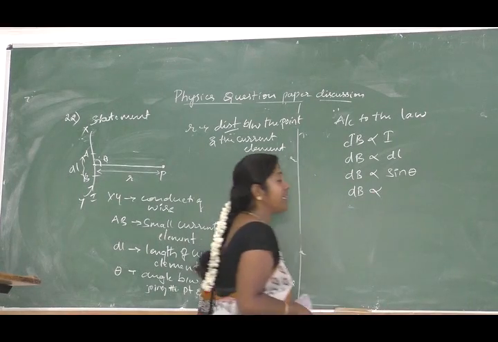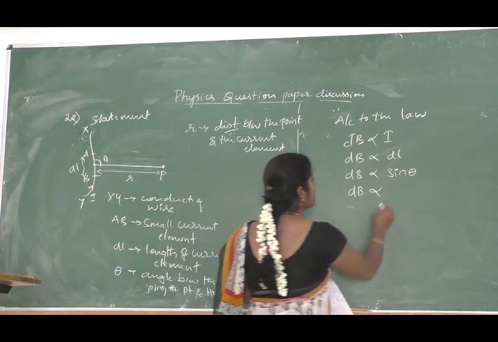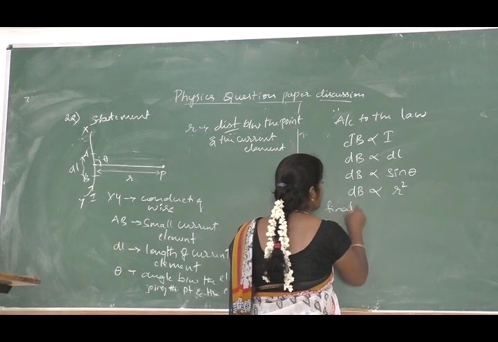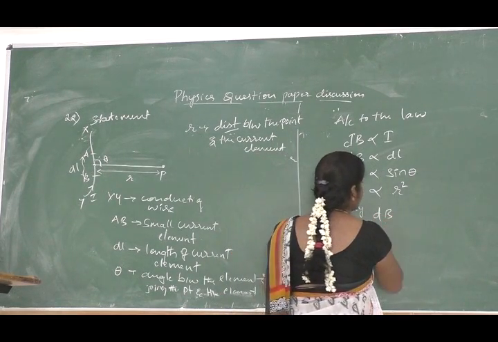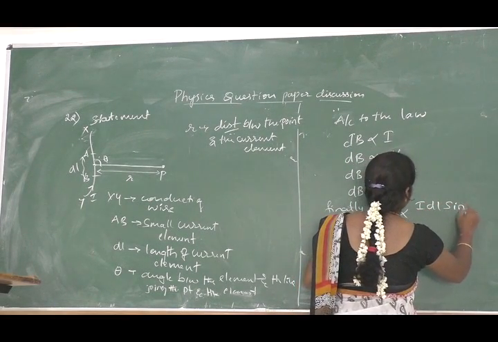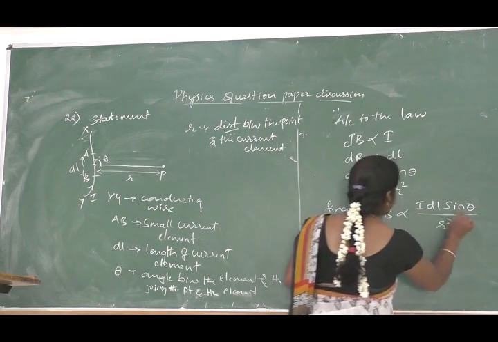Next, magnetic field is inversely proportional to square of the distance between them, that is r square. So finally we can write this, dB is proportional to I dl sin theta divided by r square.